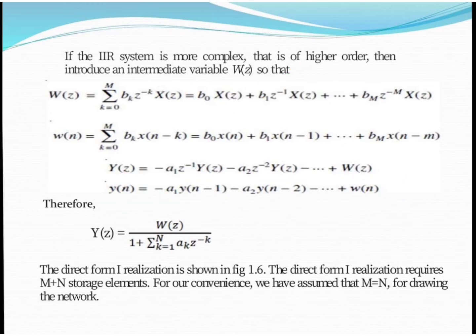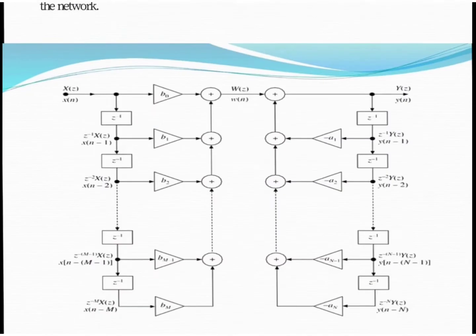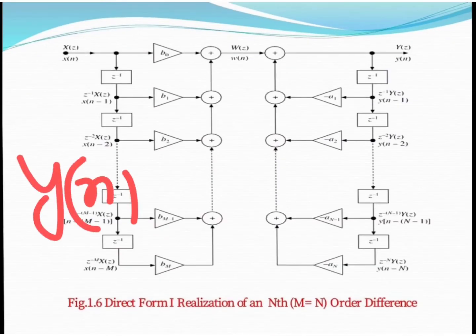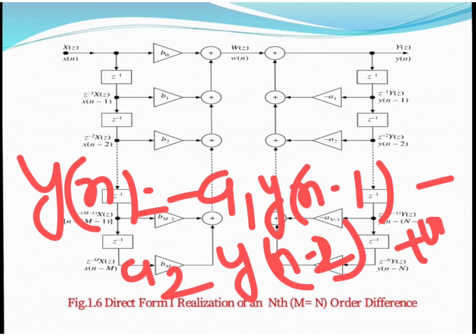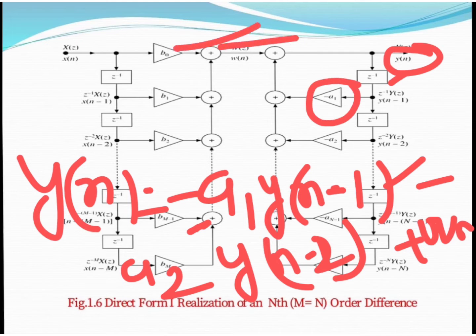For this, first of all we write the equation: y of n equals minus a1 y of n minus 1 minus a2 y of n minus 2 plus w of n. Here this is our output y of n. We need to implement y of n minus 1, and for that we use a delay here, and this is nothing but minus of a1. And a1 is nothing but a feedback path, so we must have a multiplier like this, because this is the feedback coefficient, and the coefficient must be minus of a1.